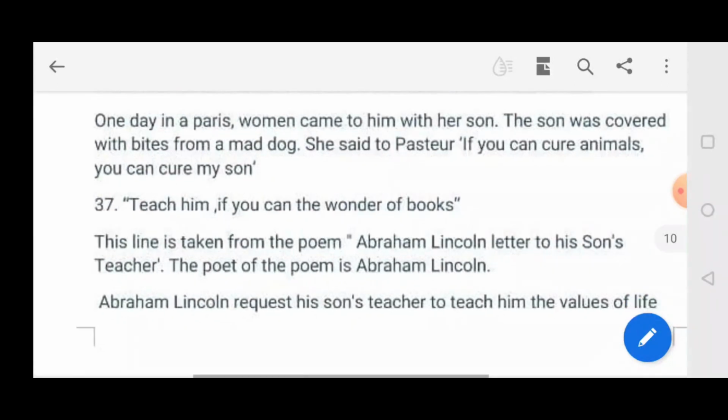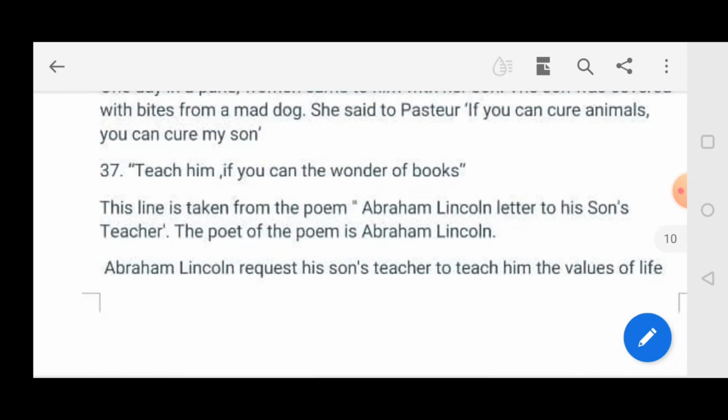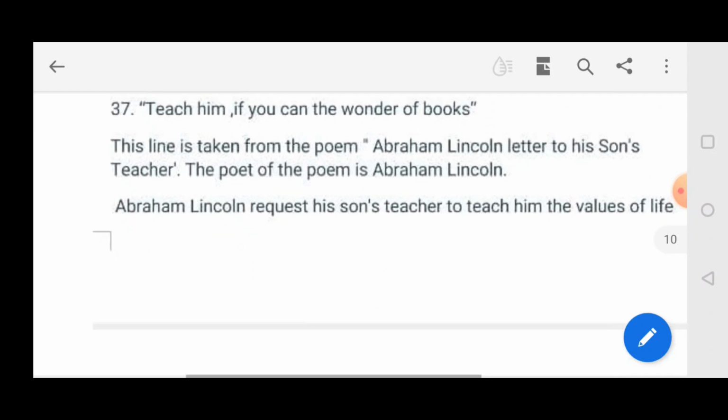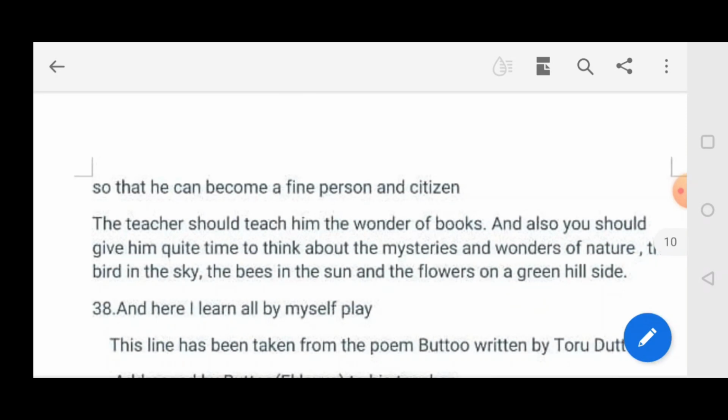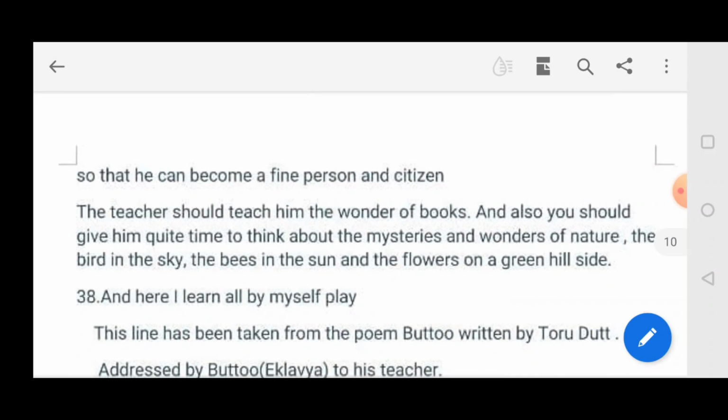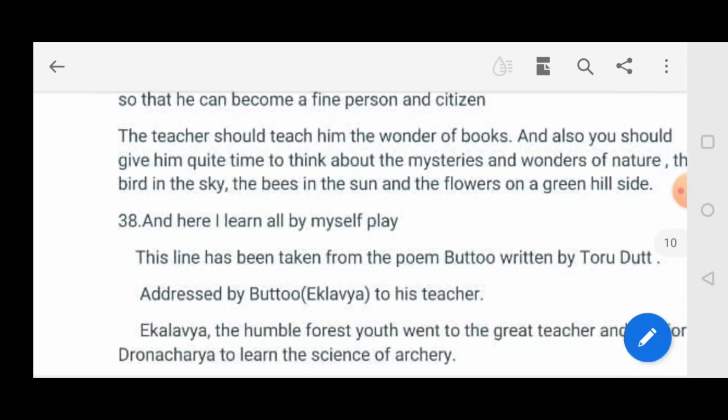Question number 37. "Teach him if you can the wonder of books." These lines have been taken from the poem Abraham Lincoln's Letter to His Son's Teacher. The poet of the poem is Abraham Lincoln. Abraham Lincoln requests his son's teacher to teach him the value of life so that he can become a fine person and citizen. The teacher should teach him the wonder of books, and also should give him quiet time to think about the mysteries and wonders of nature, the birds in the sky, the bees in the sun, and the flowers on a green hillside.